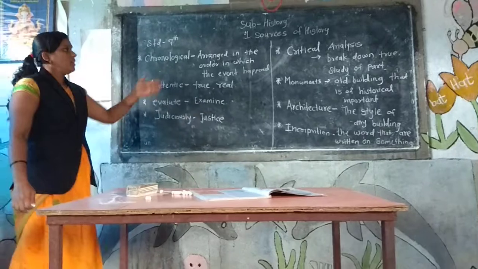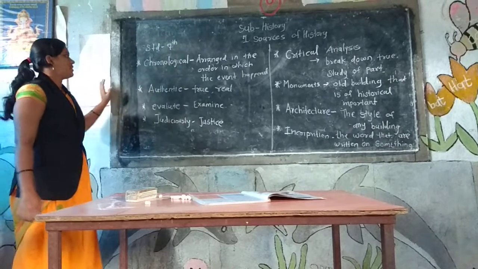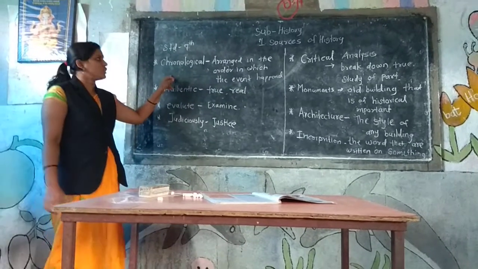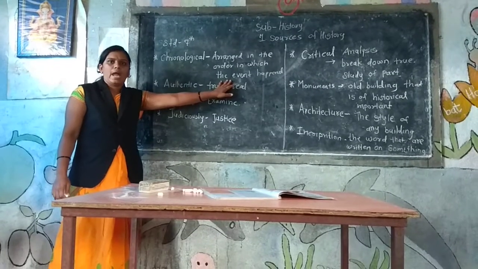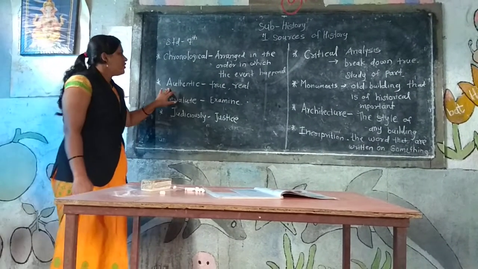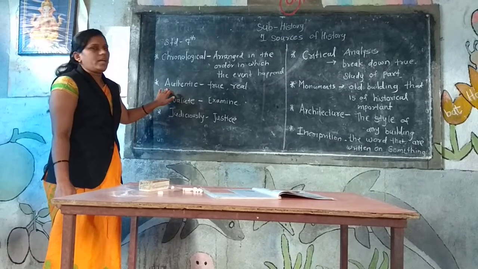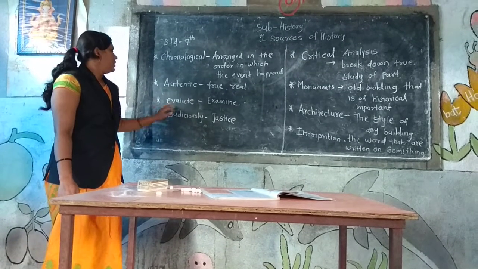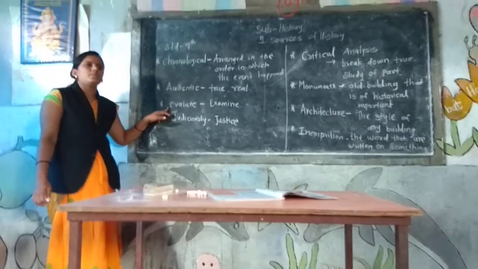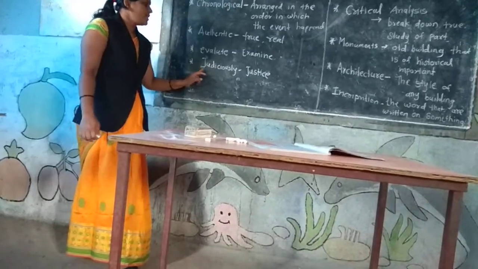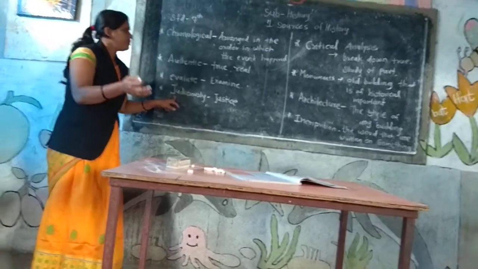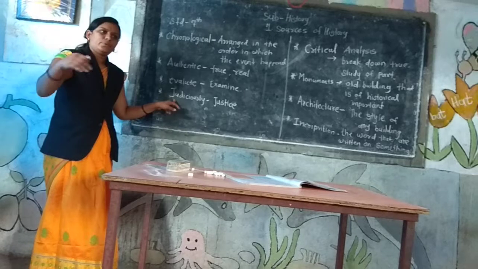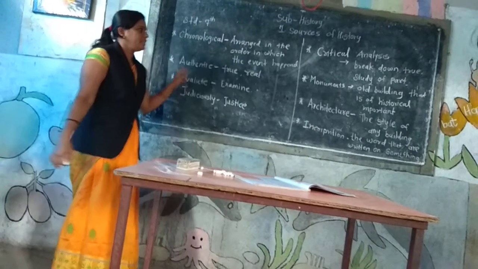these are some hard words in this topic. Like chronological. What is the meaning of chronological? Chronological means arranging in the order in which events happened. Then the second word, authentic. What is the meaning of authentic? True or real. Then the third word is evaluate, means examine. Then judiciously means with justice. This word is related to your daily life or close to you. Write this word in your notebook and learn it by heart.